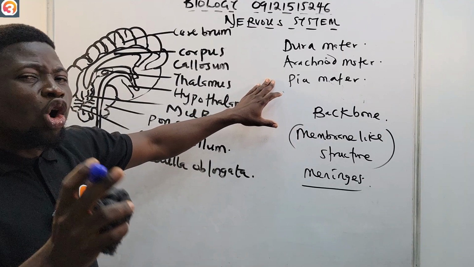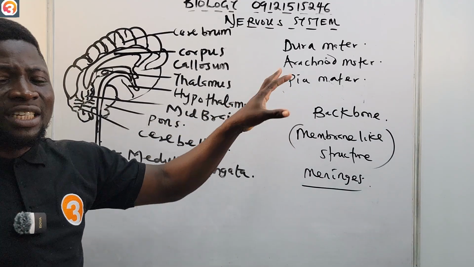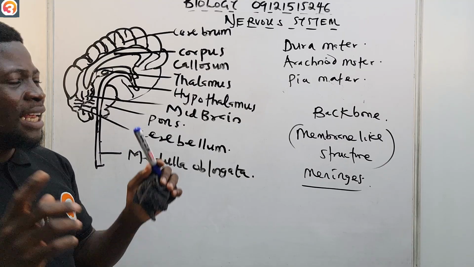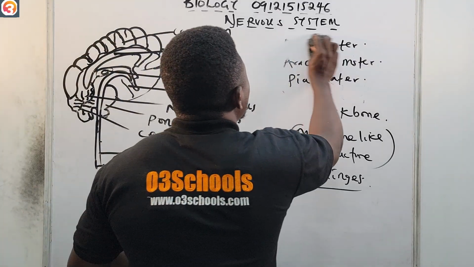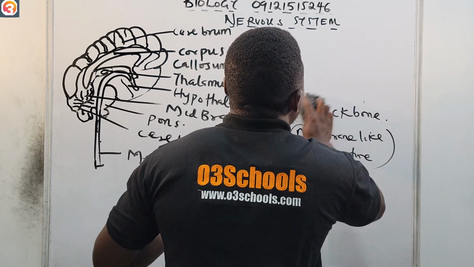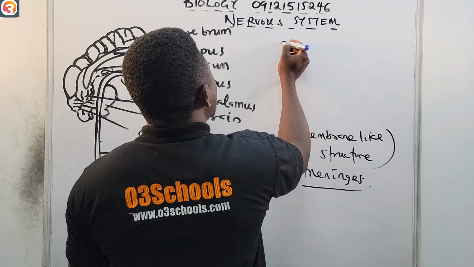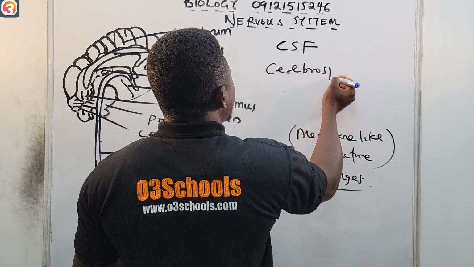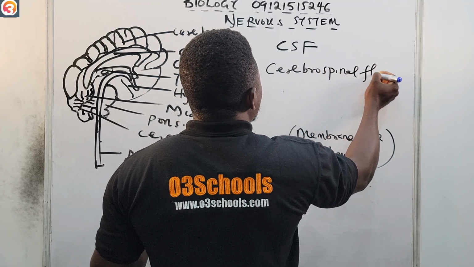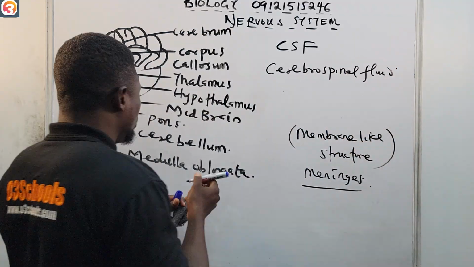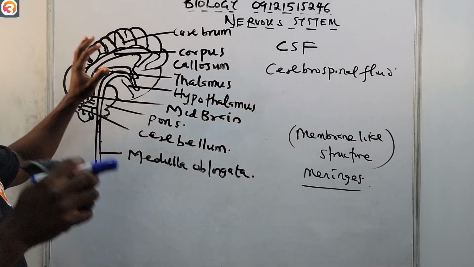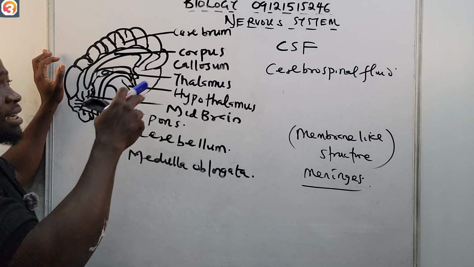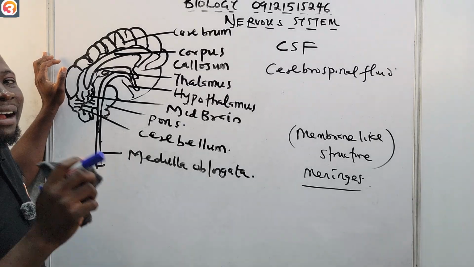Also, between all of these membranes, there's a fluid that is present, called the cerebrospinal fluid, the CSF. Between all these membranes there is a fluid that also helps to protect, called the cerebrospinal fluid.